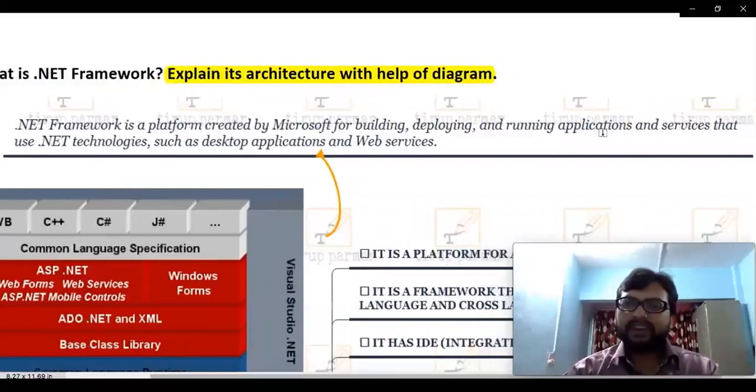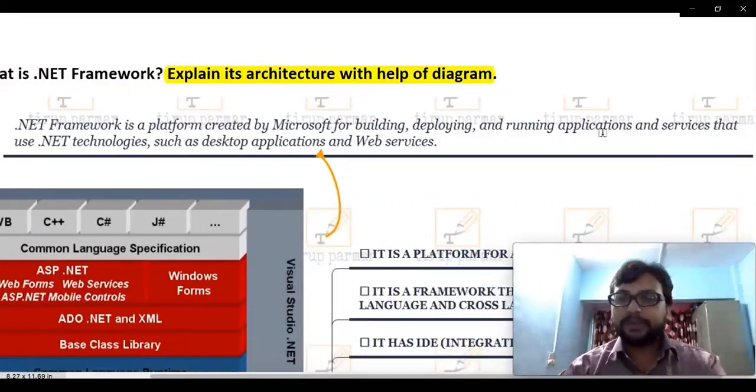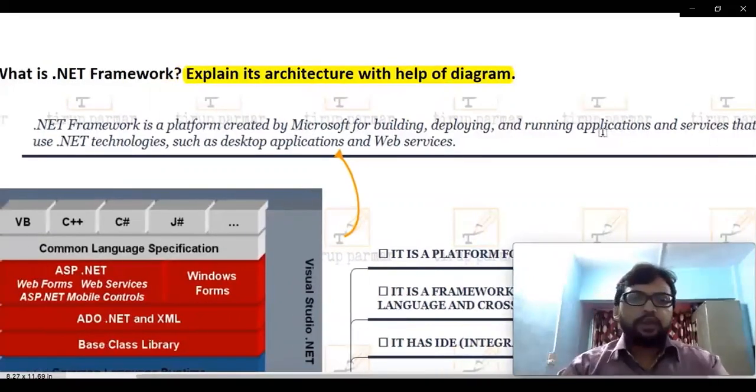And running applications and services. So we can basically run different .NET based applications here, as well as we can provide different services, web services basically. So using .NET technology, we can develop two types of applications here. One is desktop application and second is web services.